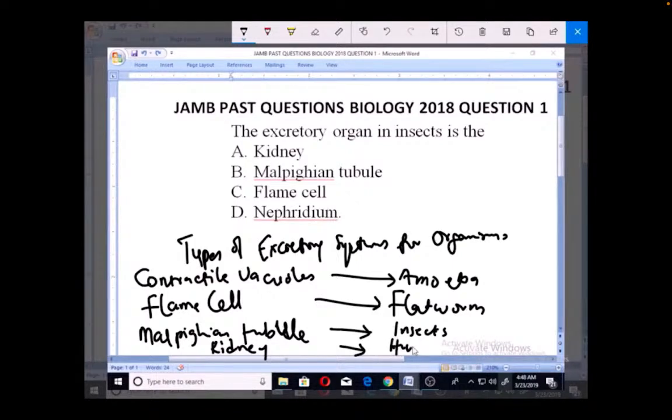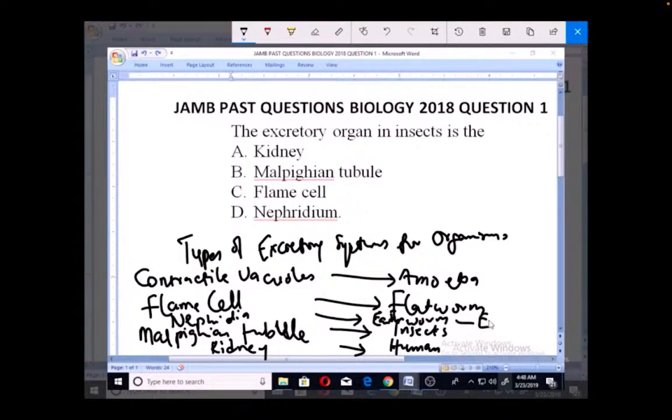And we also have another excretory system that I have to mention before I'm done, and that is nephridium, or nephridia, and it is used by earthworms.